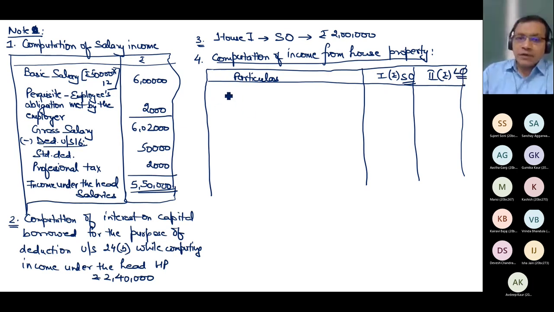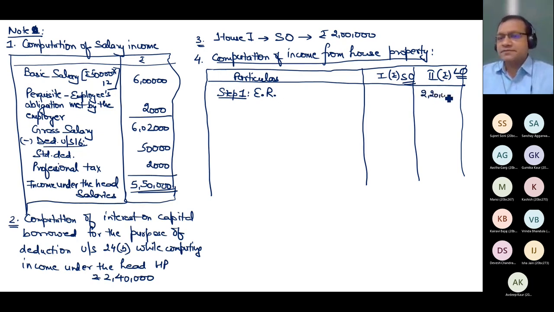So how do we compute? Always we start from step 1, expected rent. So for the time being, let us compute, always compute let out income, because in self-occupied, directly the annual value answer is nil. So there is no step 1 in self-occupied. So I'm computing, always compute for let out first. What is expected rent for house 2? Municipal value 2 lakh, fair rent 2 lakh 20. So 2 lakh or 2 lakh 20, which is higher? 220. 220 or 2 lakh 30, standard rent, which is lower? 220. Step 1 is 2 lakh 20,000.